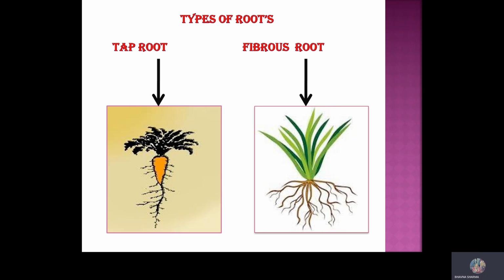So first we discuss the root system. Now what is the root system? Basically, root is the part of the plant that grows under the ground and moves towards gravity. In search of food, water, and minerals, roots move towards the ground. There are two types of root, taproot and fibrous root.